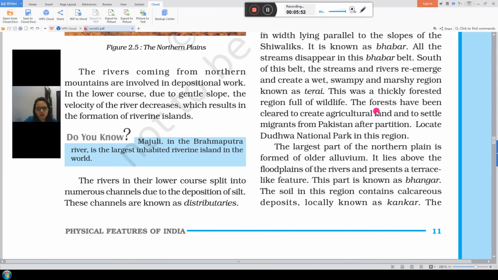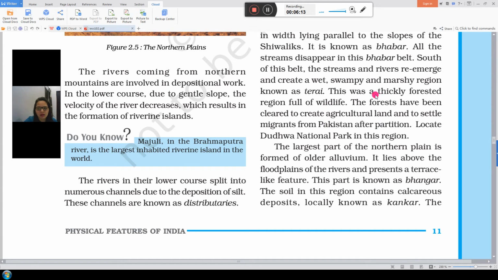The forests have been cleared to create agricultural land and to settle migrants, those who moved from one place to another, from Pakistan after partition. After partition, when most of the people came here from Pakistan, we cleared a large area for their settlement.